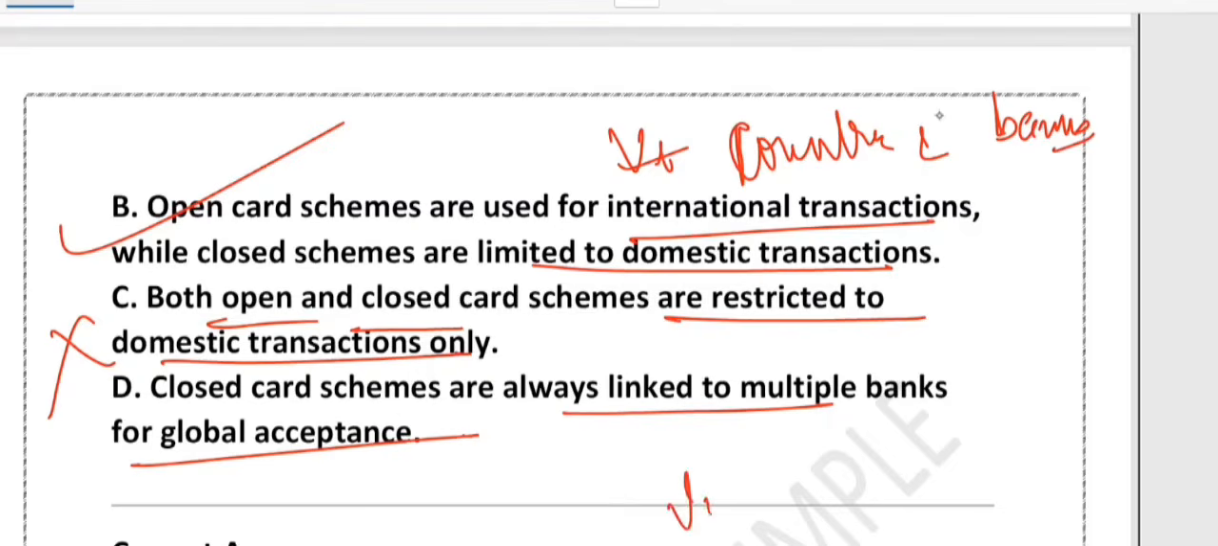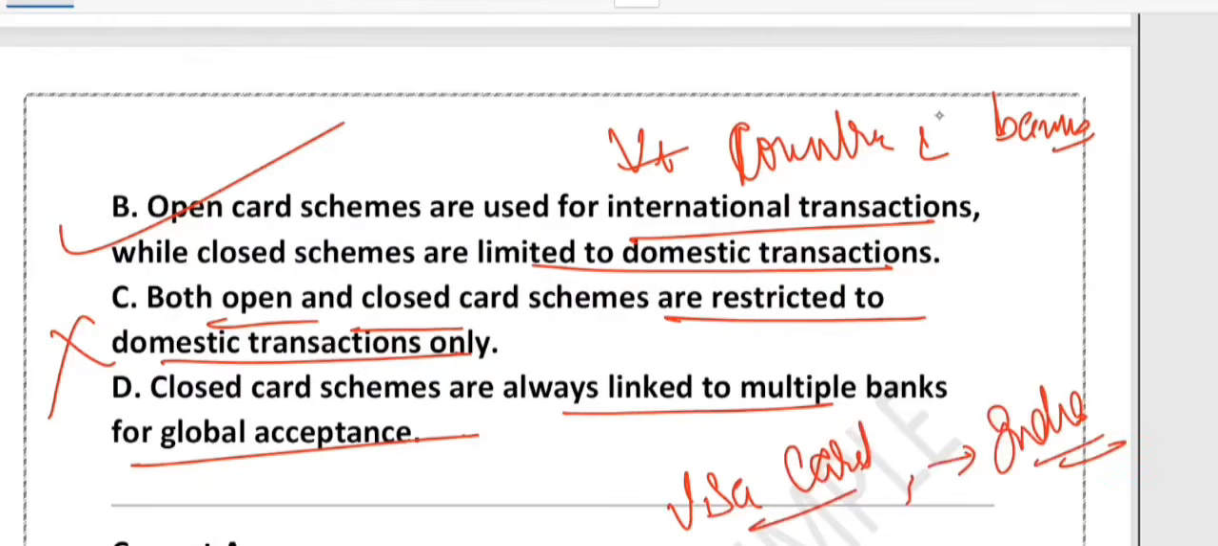Imagine that you have a Visa card. Right? So you can use it in India. You can use it in the US. You can use it in Europe because it is an open scheme. But if you have a store specific prepaid card like a shopping mall card, it will only work in that store. That is a closed scheme, right? So Visa card is like an open scheme. You can use it anywhere. But if you have a store specific prepaid card, you can use it at that store only.